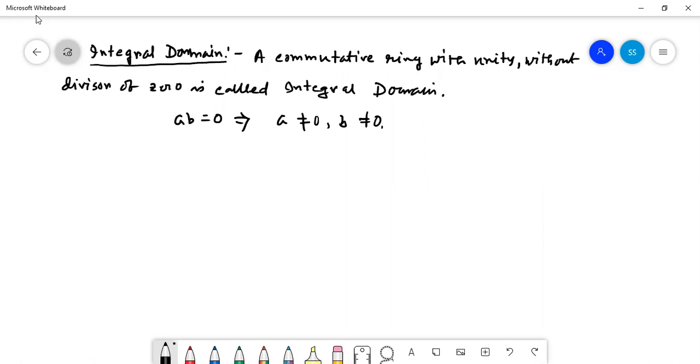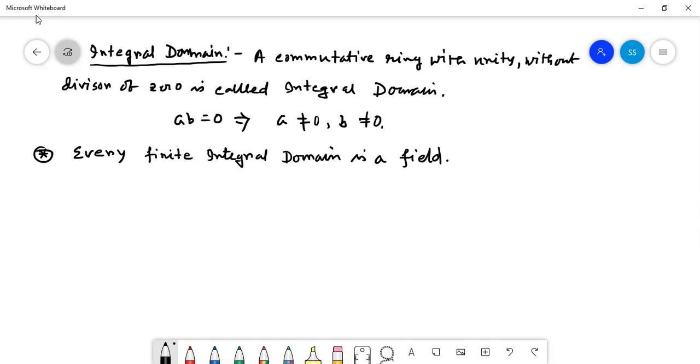And there is a very important theorem which is required. Every finite integral domain is a field. Right, this is a very important theorem. It will be coming in your semester exam. I can give you assurance that if exam is held, this theorem will be coming in your exam. Every finite integral domain is a field.